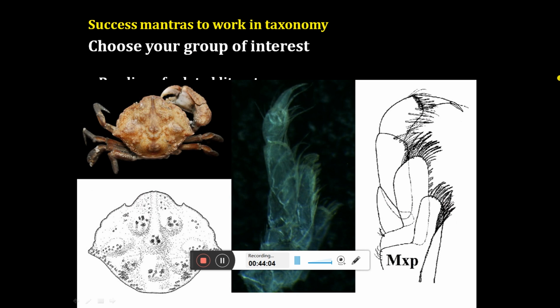Okay, but now we have modern techniques. We have Photoshop, which can help us to draw things. So you can see this is the photograph which we have taken using the microscope, and this is the drawing, and you can trace the photograph and do the detailing. Same way here you can see this is the carapace and this is the drawing. So by tracing the entire carapace, you can then do the detailing, right? This is not a great drawing, but this is useful, and this will serve the purpose for the description of